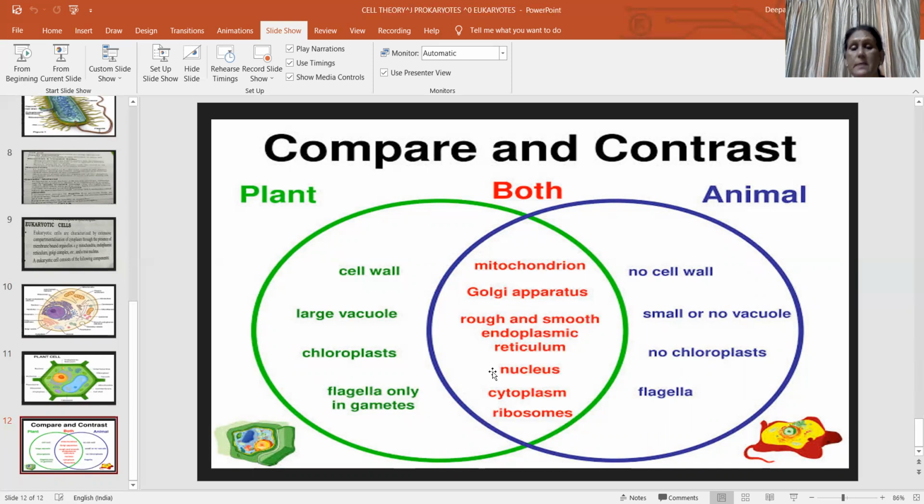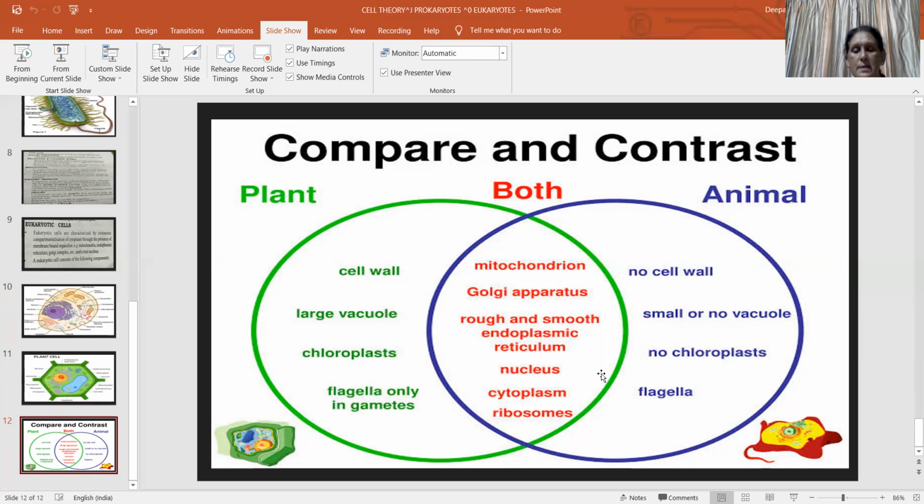But what is the basic difference between plant and animal cells? In the plant cell, the cell wall is present. In the animal cell, it is not present. In the plant cell, a large vacuole is present. In the animal cell, small or no vacuoles. In the plant cell, chloroplast is present. In the animal cell, no chloroplast is present. In plants, flagella are found only during the formation of gametes, the reproductive spores. And in the case of animals, flagella are normally present.